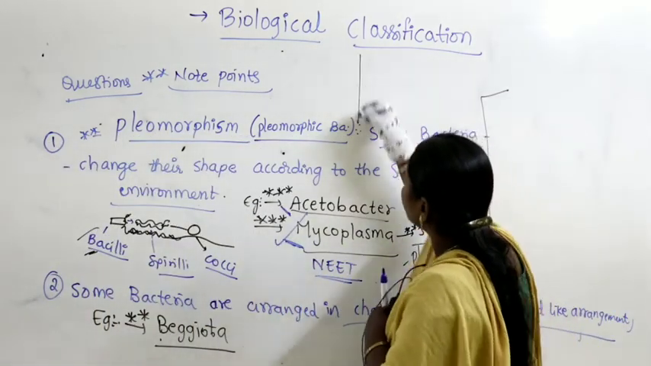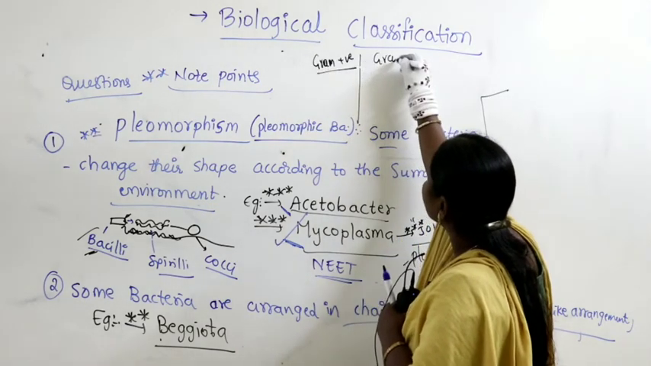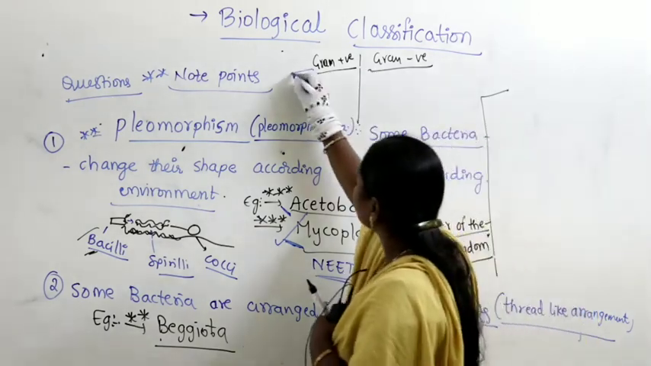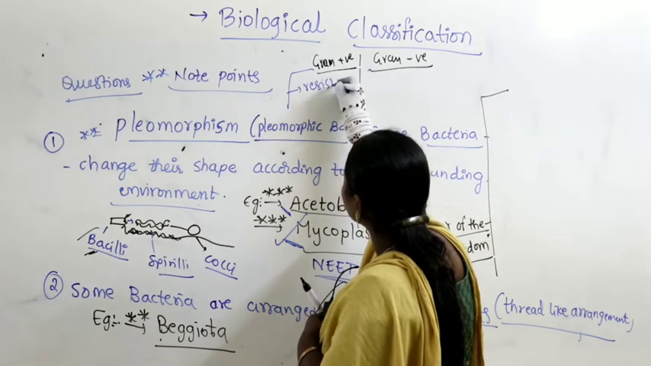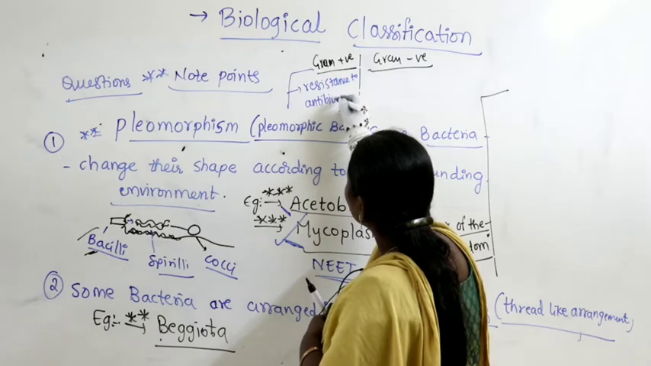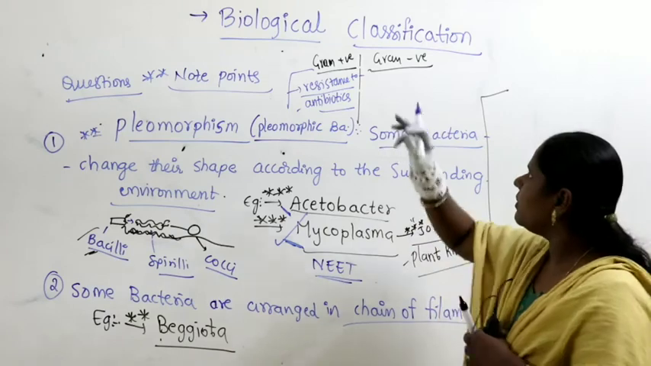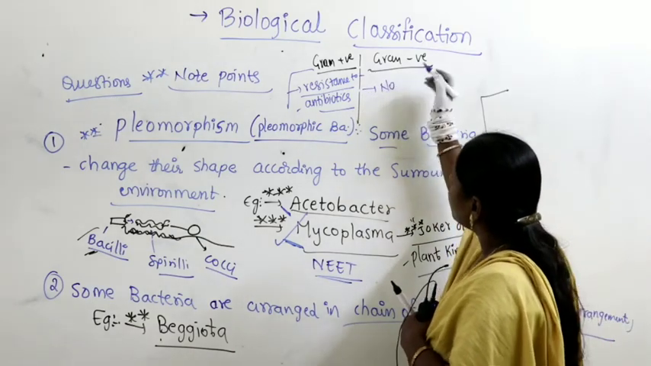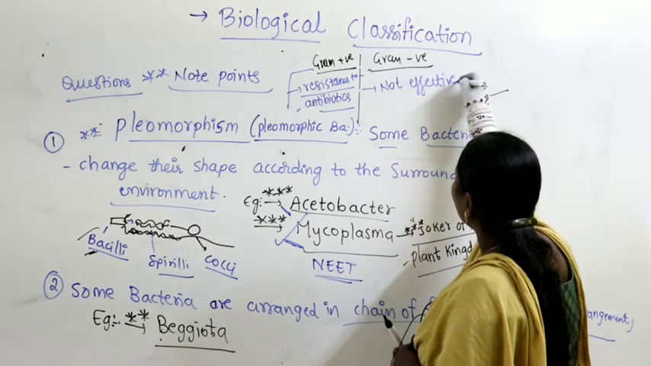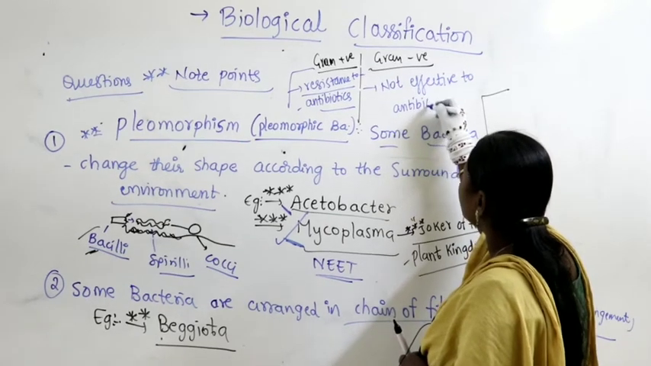So here one more difference I just want to give: gram positive bacteria and gram negative bacteria. Here, gram positive bacteria show resistance to antibiotics, whereas gram negative bacteria are not effective. Antibiotics are not effective against gram negative bacteria. Not effective to the application of antibiotics.